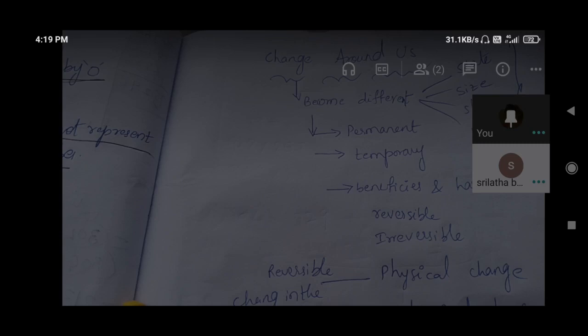And changes caused by mixing different substances. Water, sugar and lemon juice, how are we preparing it? That lemon liquid we pour into water and add some sugar, then lemon juice is made. Salt solution also, by dissolving salt into water we get salt solution. So these are all the things about this lesson, Anna.